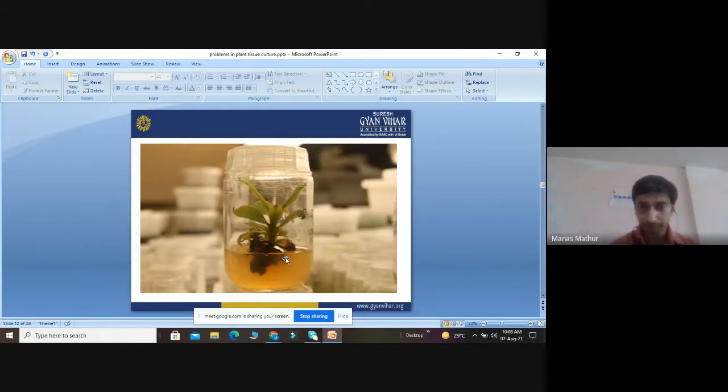See this media. We have the explant. The explant has grown, but it is still showing some black color in the media. This black color is due to the accumulation of toxic compounds like phenolic compounds. So, in order to remove these phenolic compounds, we will use ascorbic acid, which is a good source of antioxidant.